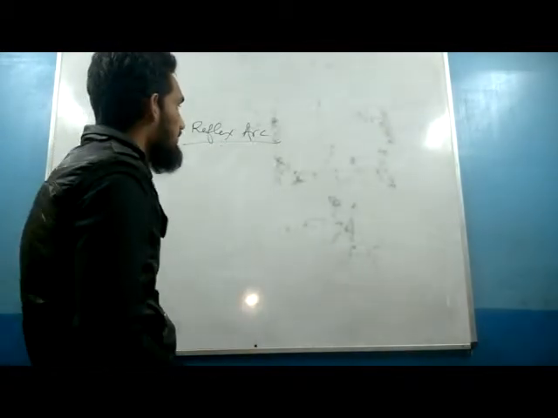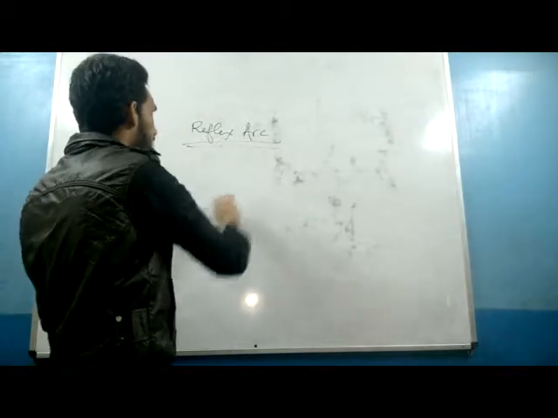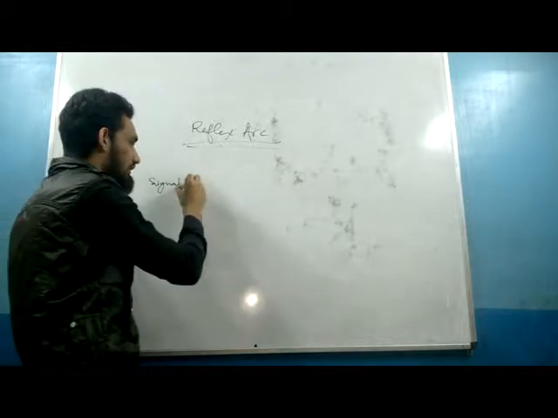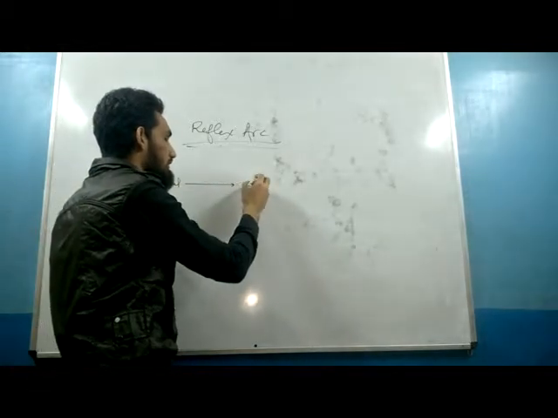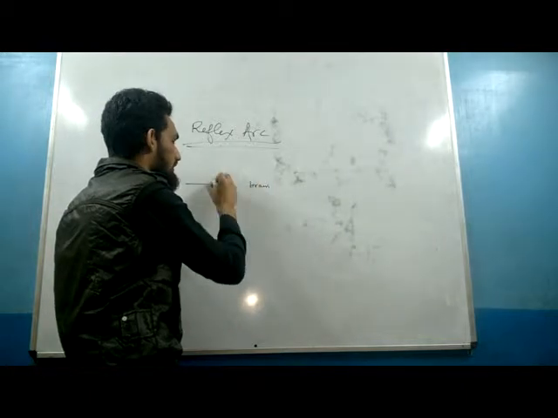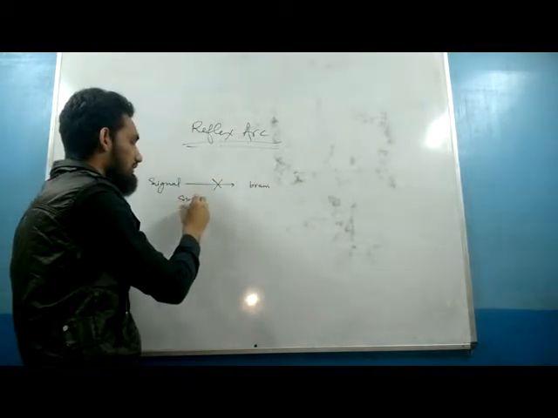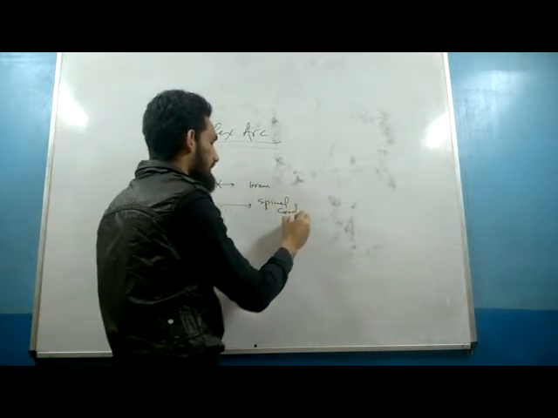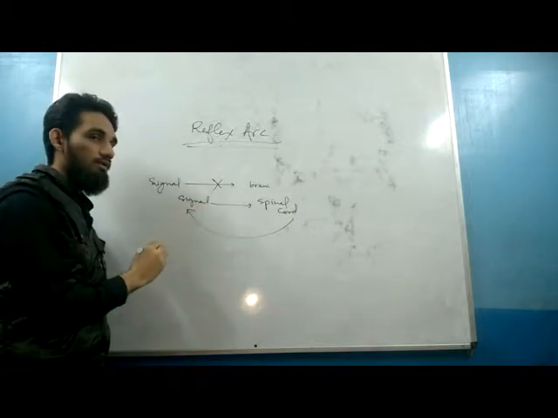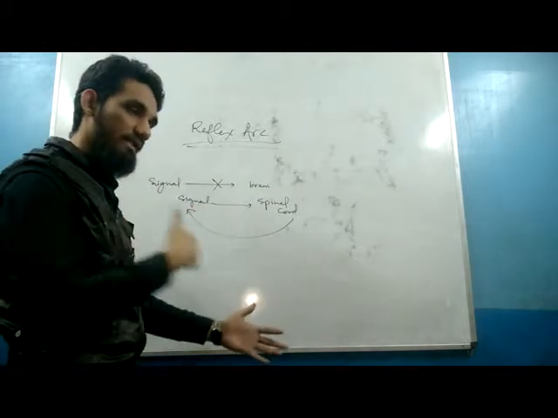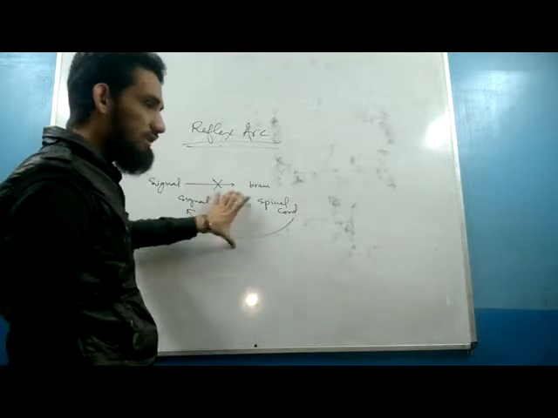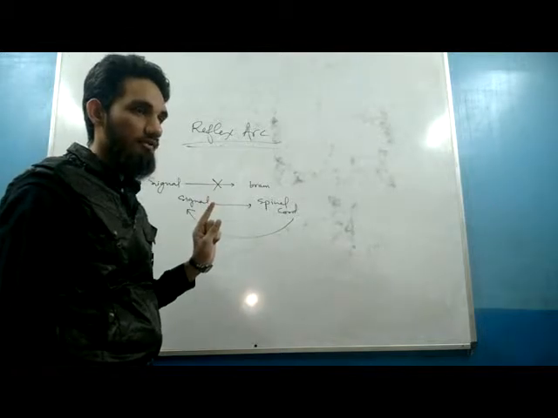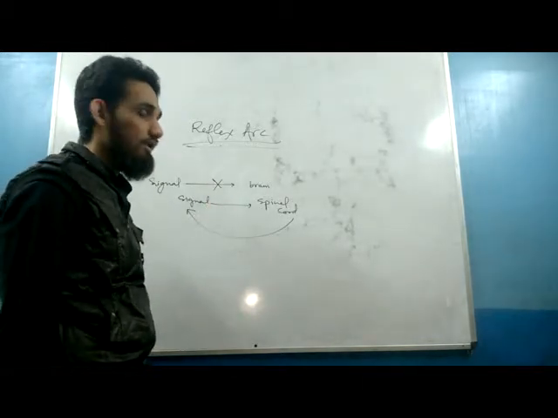So what is unique about this reflex arc? The signal does not go to the brain. It goes to the spinal cord and then comes back. It just goes to the spinal cord and then comes back. So this reduces the time, and when it reduces time, it can protect the finger or lower the damage.